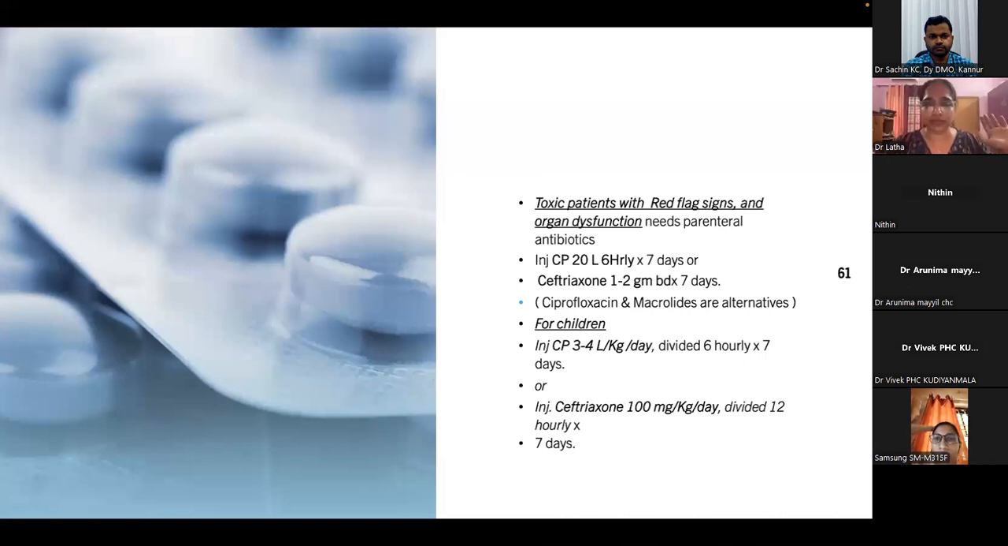You start with that. For children, this is the dose: crystalline penicillin 3 to 4 lakh per kg, divided dose, 6th hourly for 7 days. Or ceftriaxone.